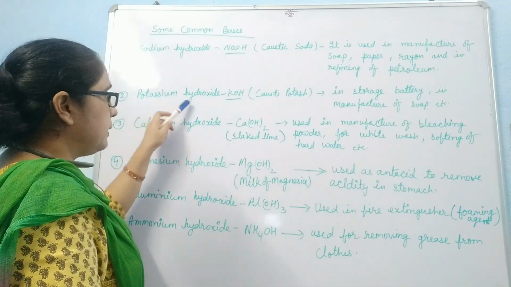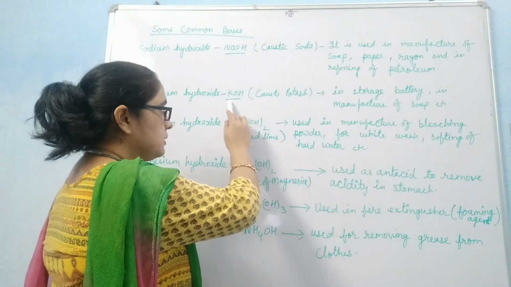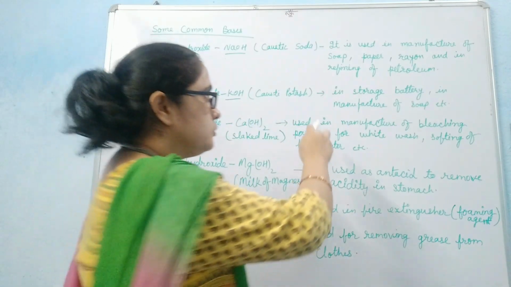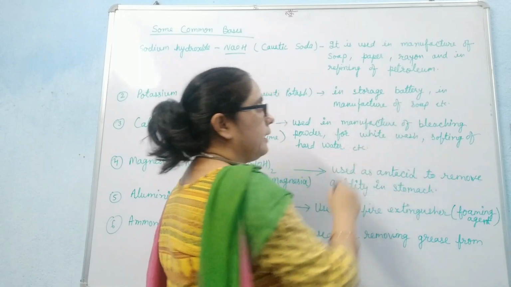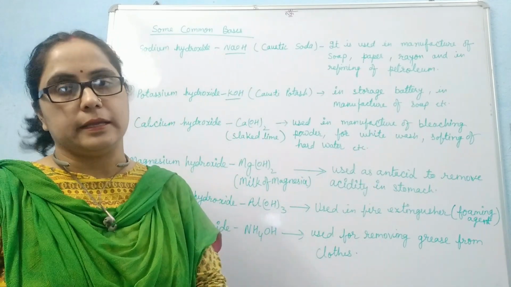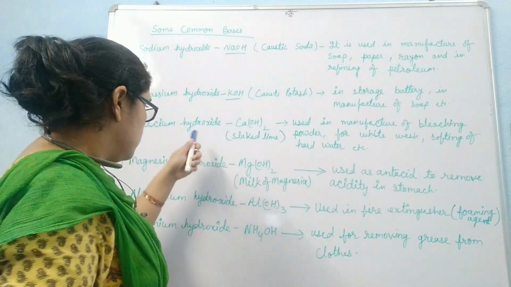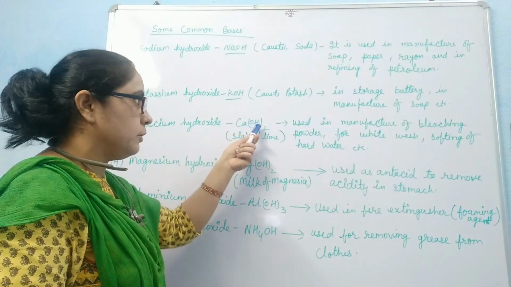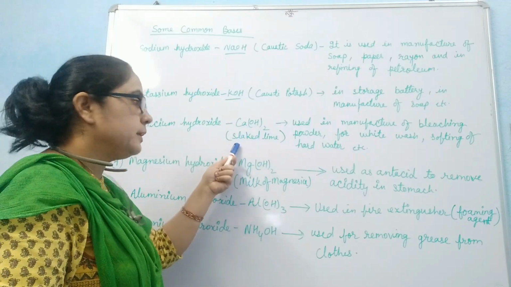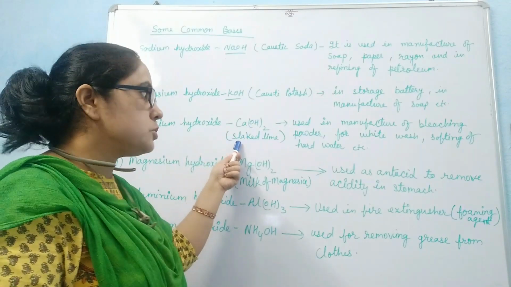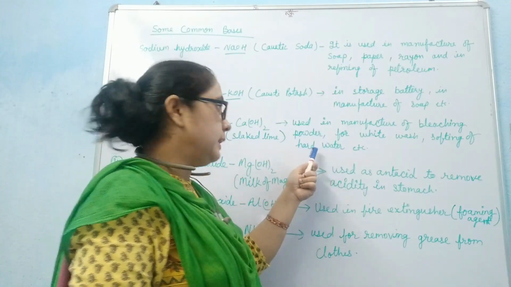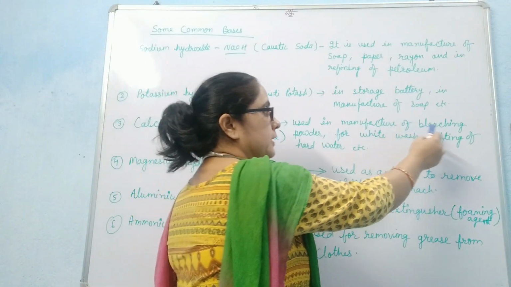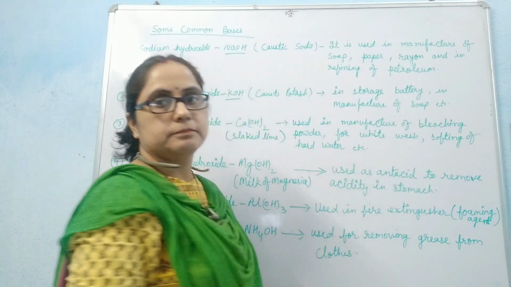Similarly, potassium hydroxide, KOH, is called caustic potash, and it is used in storage batteries, in the manufacture of soap, etc. Calcium hydroxide, the formula of calcium hydroxide is Ca(OH)2, and it is called slaked lime. It is used in whitewashing, in the softening of hard water as well as for manufacture of bleaching powder.